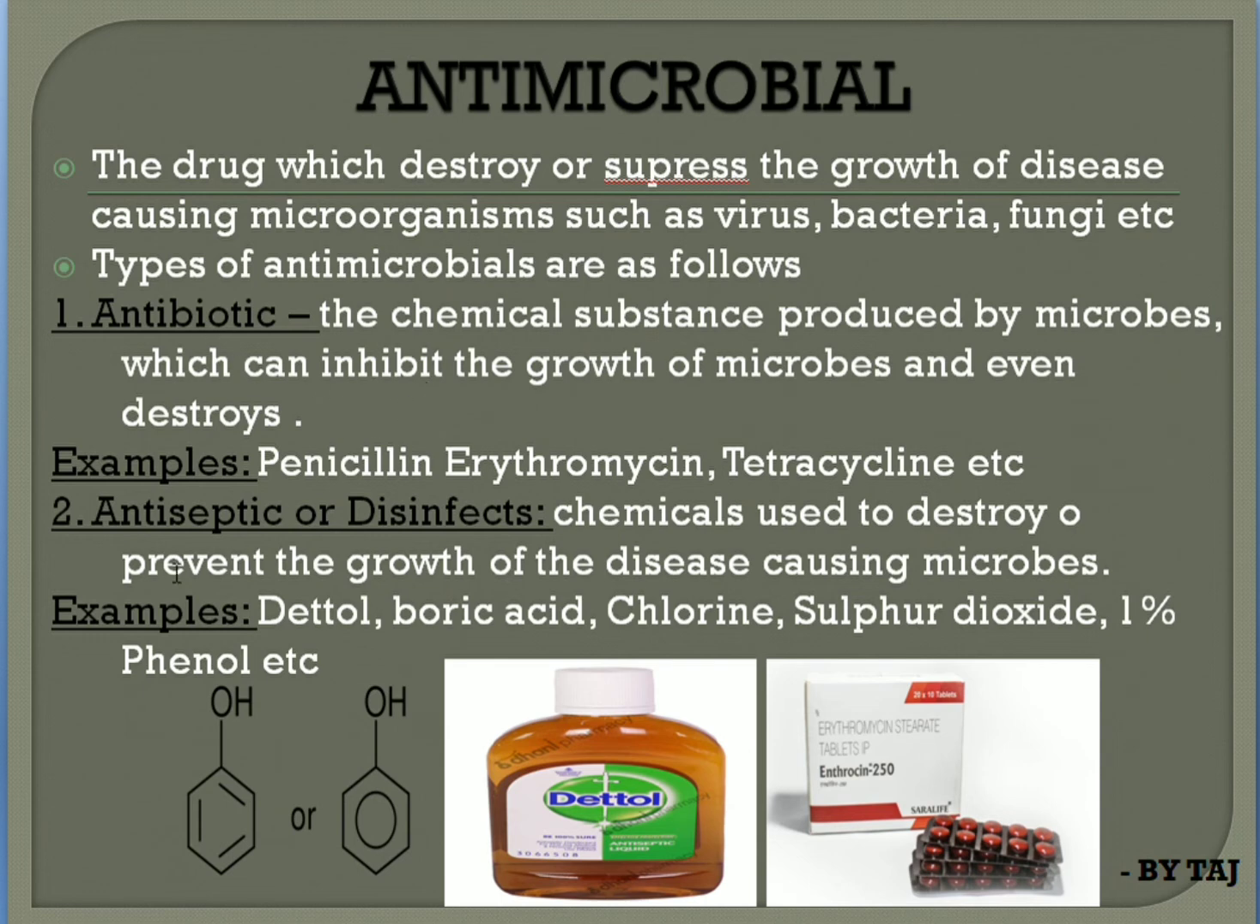Coming to the next type of antimicrobial, antiseptic or disinfectant. These are chemicals used to destroy the growth of disease causing microbes in the human body. Examples are Dettol, boric acid, chlorine, sulfur dioxide, 1% phenol. Here, this is the example of 1% phenol, and this one is Dettol. This one is erythrocin 250 mg. So these are all some antimicrobial drugs.